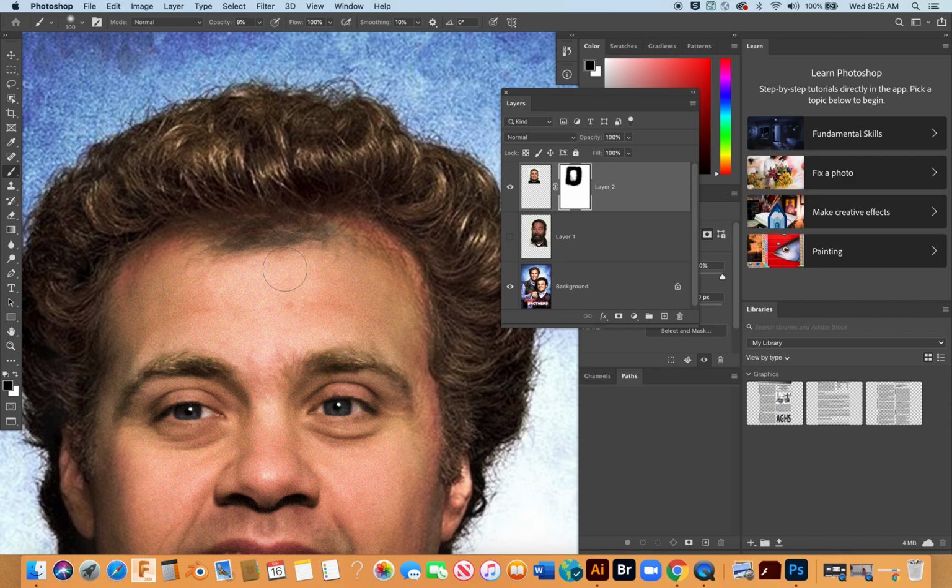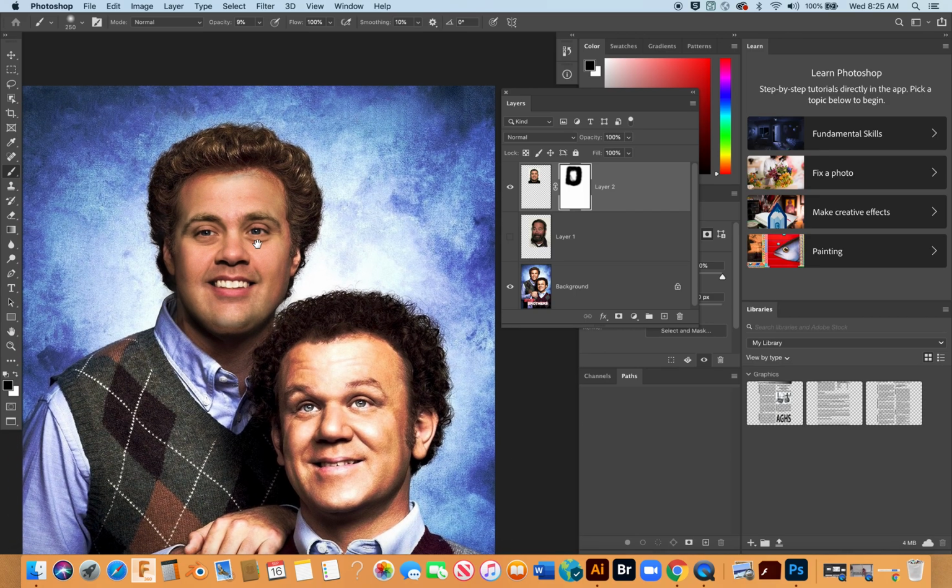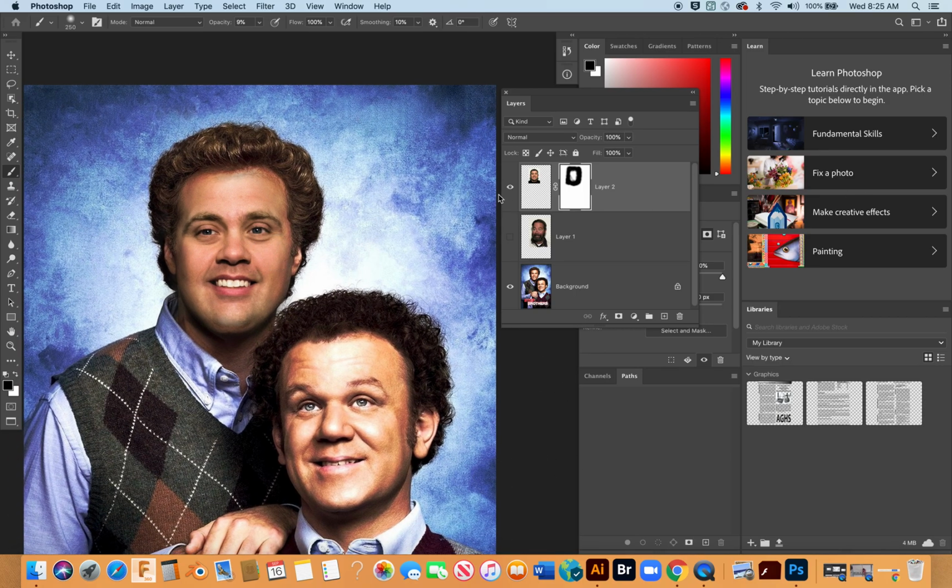Okay, so now that looks like, let's see, that must be part of Will Ferrell then. So let's see if I need to mask that back further to kind of get rid of that. So I'm going to bring more of Will Ferrell's forehead back in to kind of blend this. Okay. All right. So that doesn't look too bad. Let's double check, make sure that I've got rid of everything there.